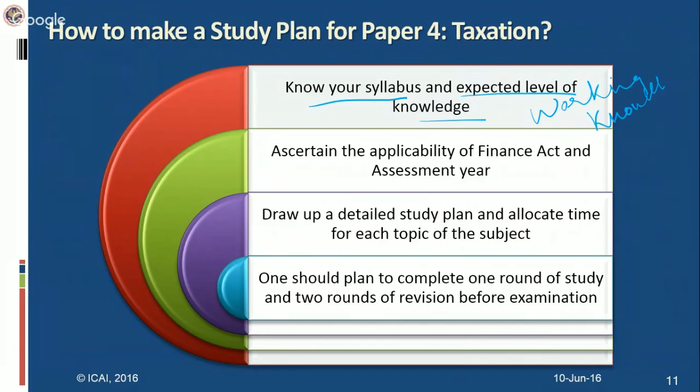Since for income tax, residential status plays a very significant role. The taxability of certain income is based on the residential status of a person. So who are the persons who are liable to pay the tax? So you have to move a step forward. When you are aware of that, this is the residential status, how you determine the residential status, then you move ahead. That is the different heads of income.